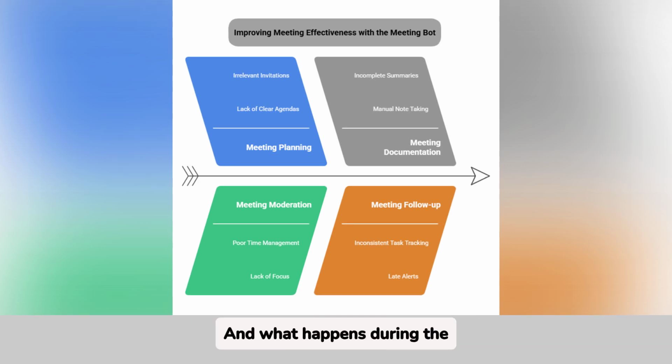And what happens during the meeting? The bot can be present as a virtual assistant moderator. It monitors time to avoid distractions and ensures that each section of the meeting receives the necessary attention without going overboard. If it detects that a point is running too long, it proposes closing it or moving it to a later session. It ensures that the established agenda is followed in the planned order, reminding participants of the defined objectives and keeping the focus on the expected results.